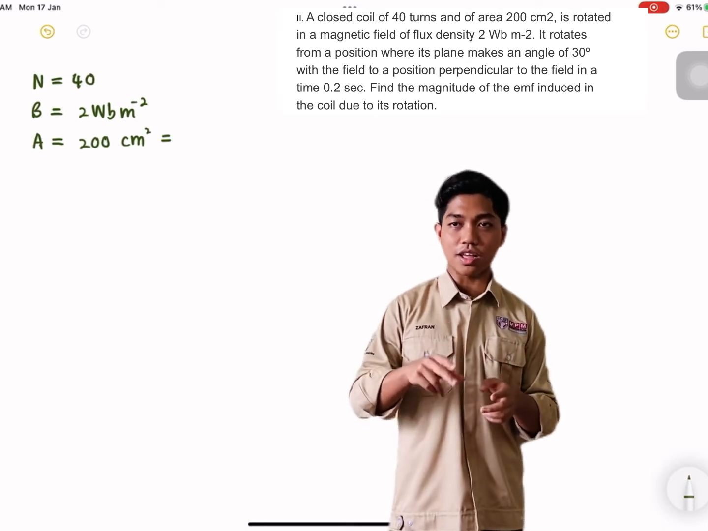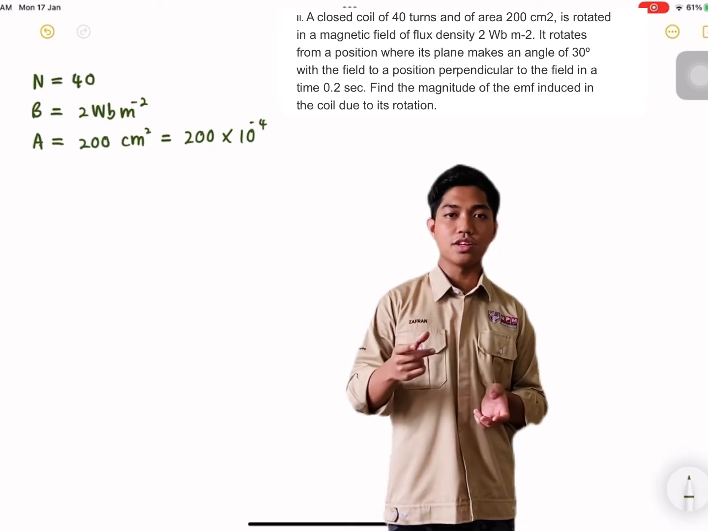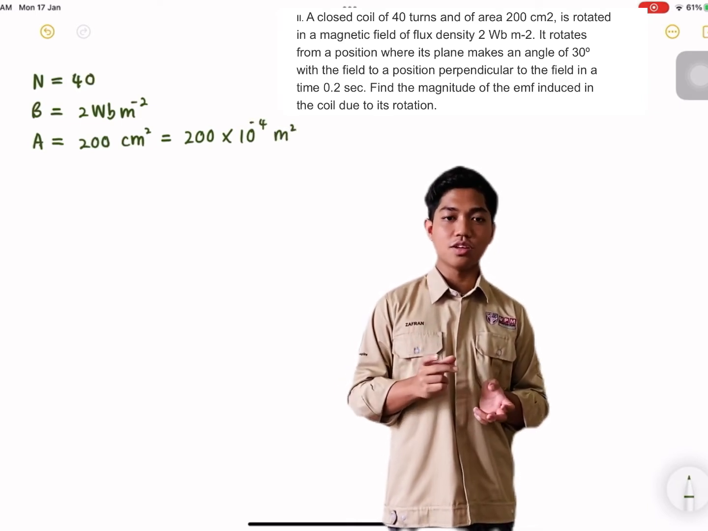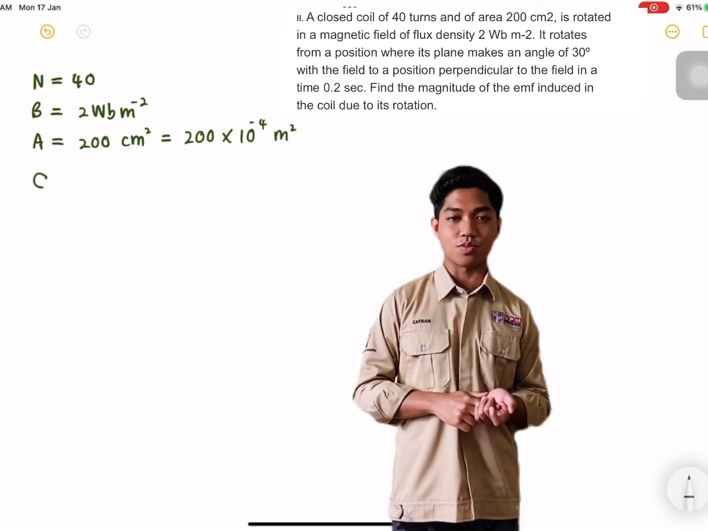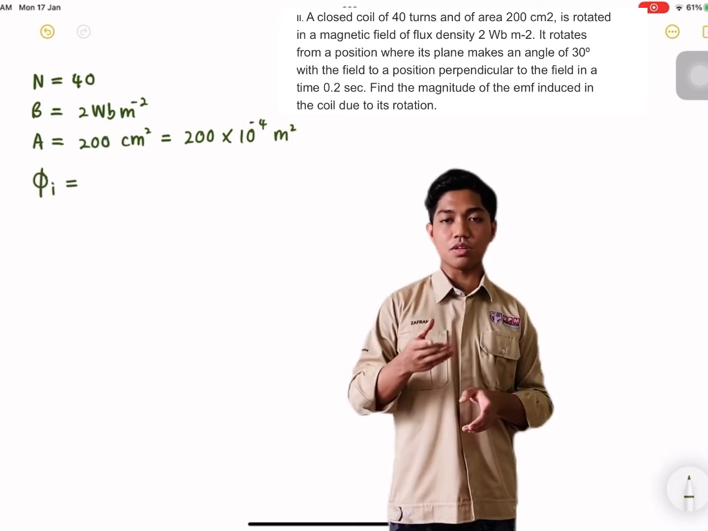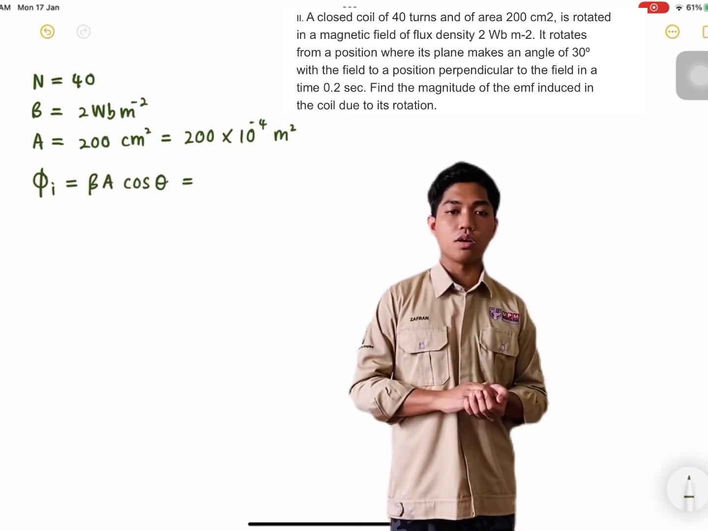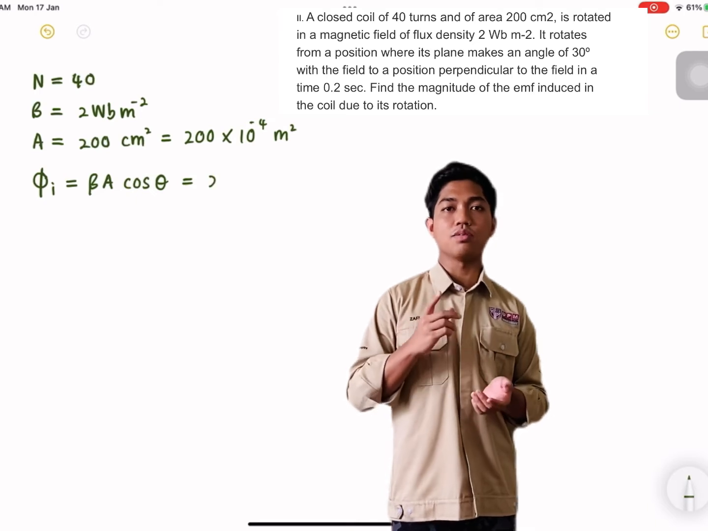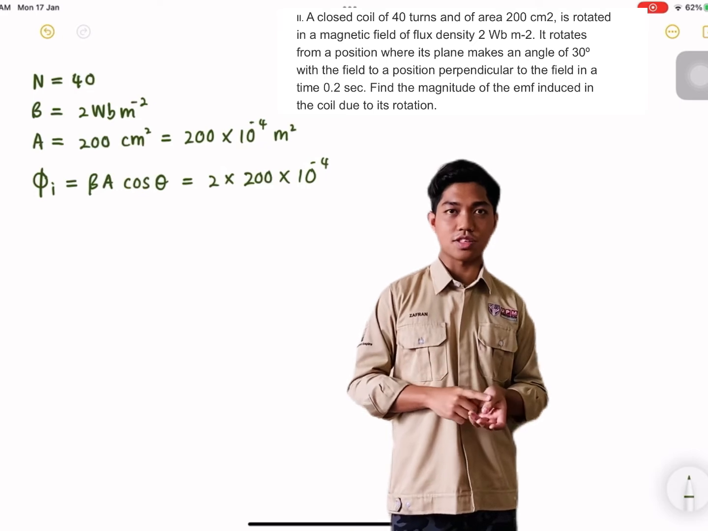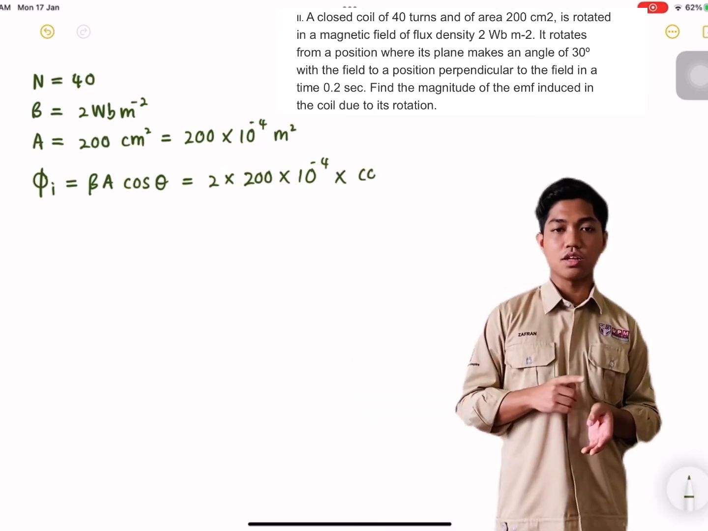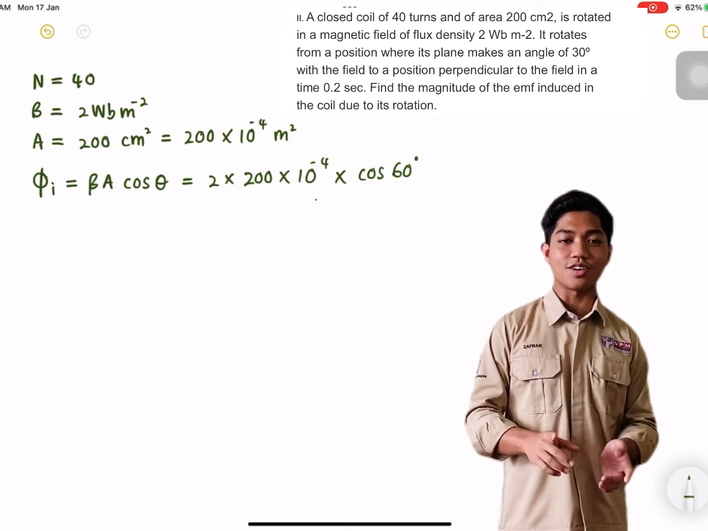In order to apply Faraday's law equations of flux, we need to convert the centimeter squared into meter squared, which becomes 200 times 10 to the power of negative 4 meter squared. Firstly, we need to find the initial magnetic flux with the formula BA cos theta, where B is 2 times 200 times 10 to the power of negative 4 times cos 60.